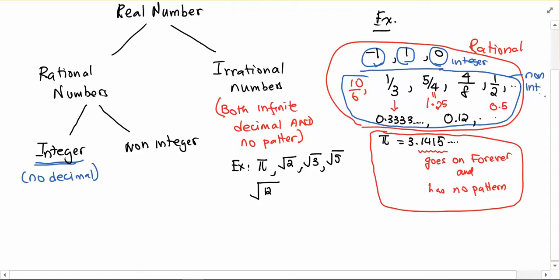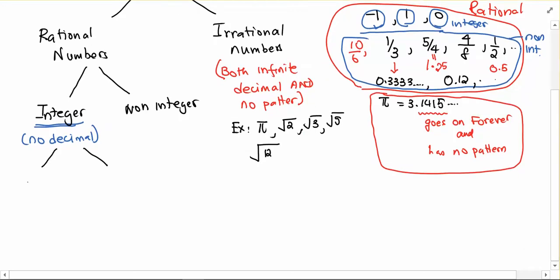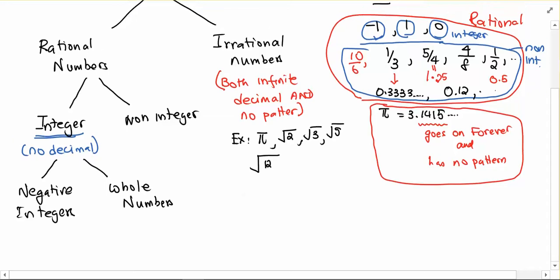All right. Now the family of integers breaks apart. And how do they break apart? Well, they break apart as positive and negative. So we can call this negative integers and whole numbers. Negative integers and whole numbers, right?